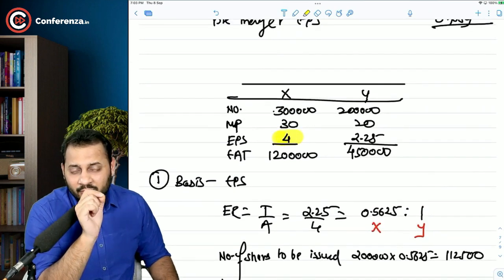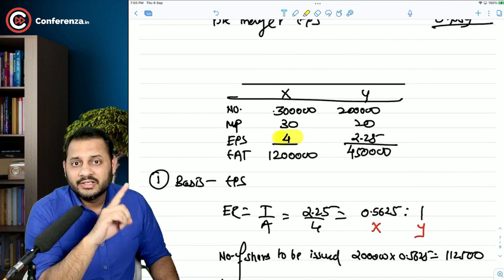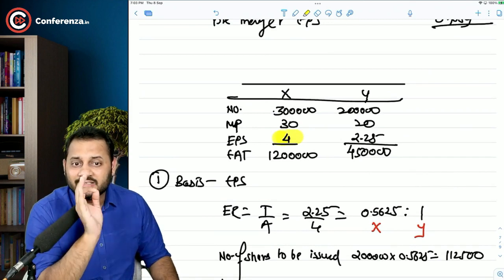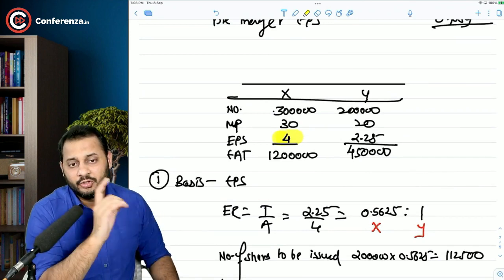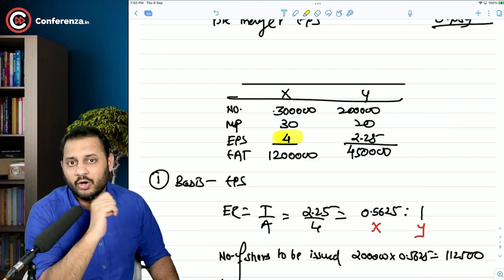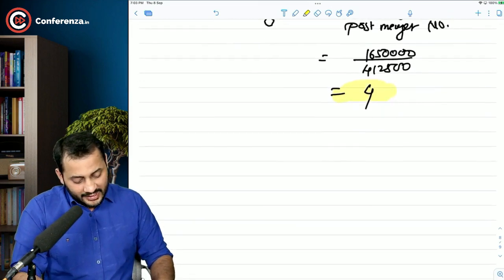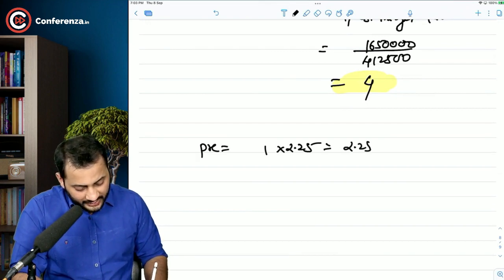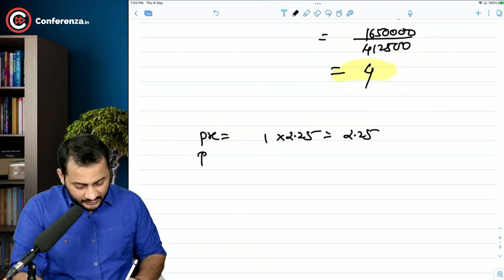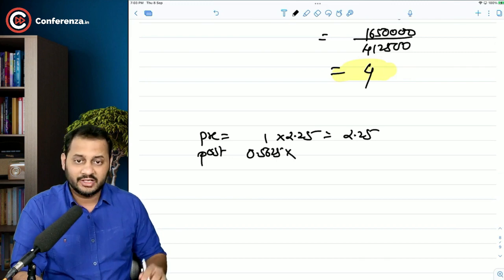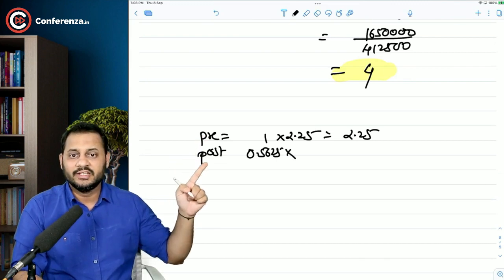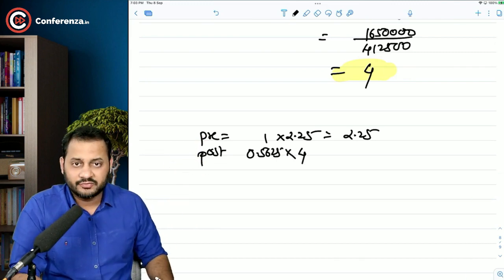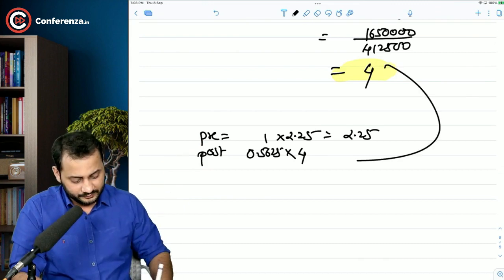But I will tell you one more thing. Y Limited's shareholders are also earning the same amount, 2.25. I will tell you how. Y Limited's shareholders before merger were earning 2.25 on every share, but under post merger they only have 0.5625 share as against 1, only this much, and every share is worth 4 rupees of EPS.